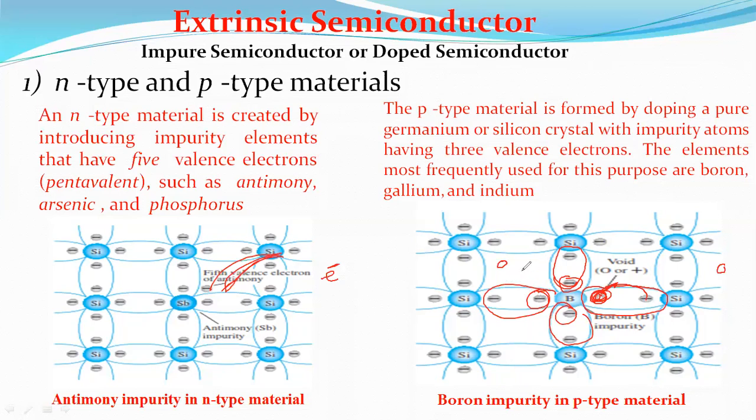Now the p-type material. Actually this was already discussed in the lower section, but for better understanding I will discuss it again. The p-type material is formed by doping a pure germanium or silicon crystal with impurity atoms having 3 valence electrons. The elements most frequently used for this purpose are boron and gallium.